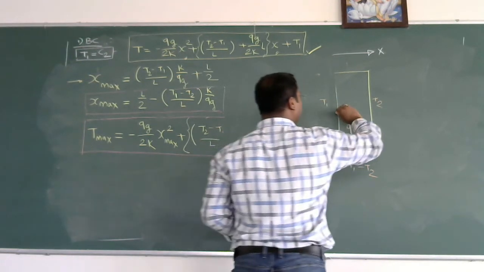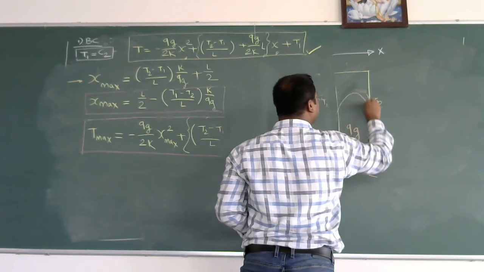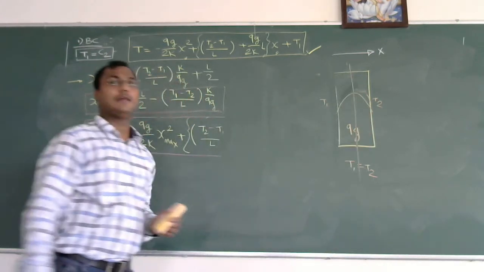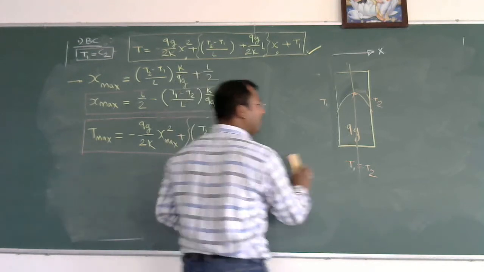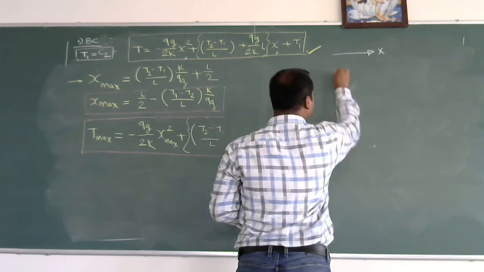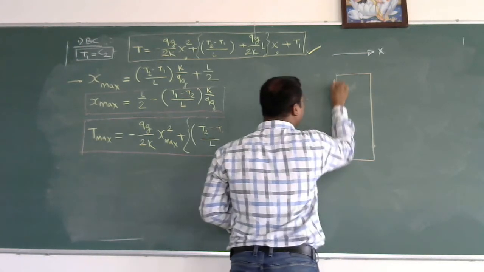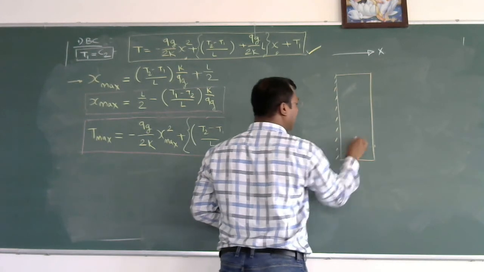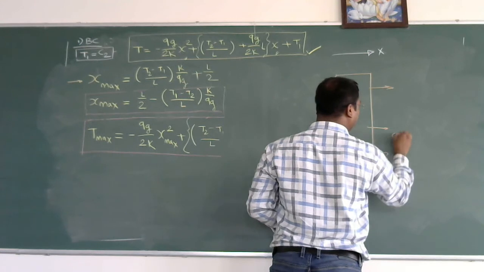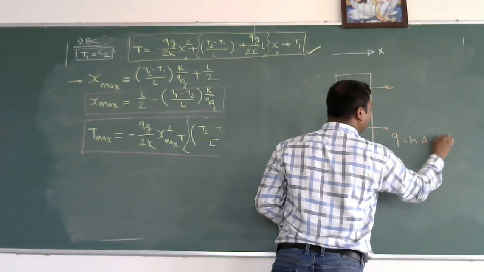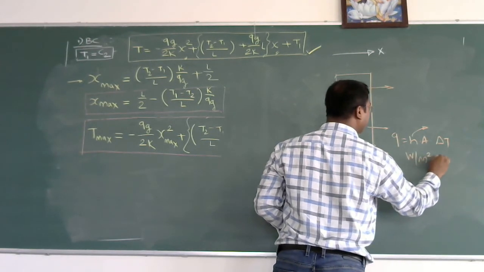It means that the temperature distribution could be like this. We will solve this problem. The temperature distribution will be symmetric, and at the center you are getting the maximum temperature like this here. So this becomes case number 2. Suppose there is one more case, that is case number 3. In case number 3, it is given that one surface is insulated and there is an internal heat generation, and this surface is losing heat, Q is equal to hA delta T, to the surrounding with some heat transfer coefficient in watt per meter square degree Celsius.